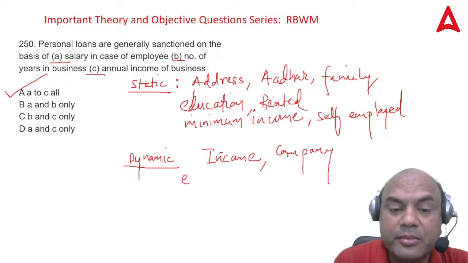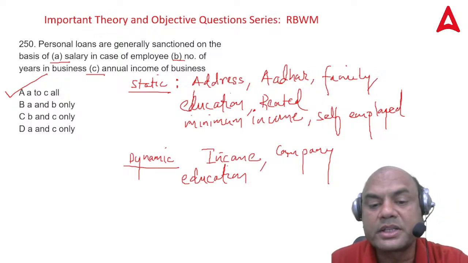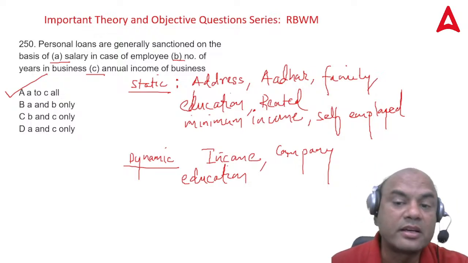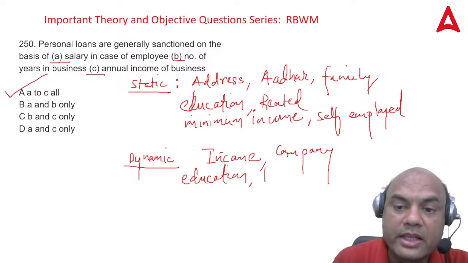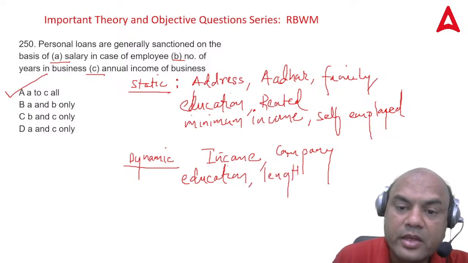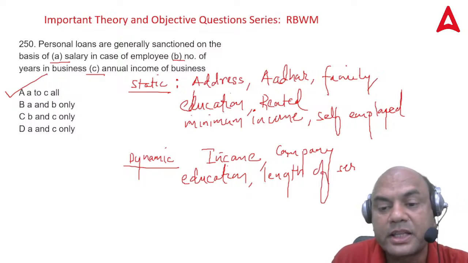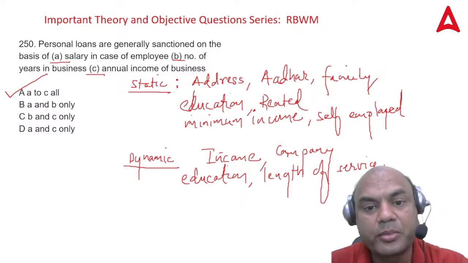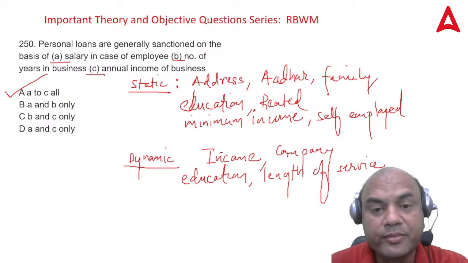So education can come here also or here also, both ways. Then the length of service changes, because it goes on increasing every year in the case of a salaried person. Similarly for business, the length of the business, how many years the business has been there. So that is also one point.